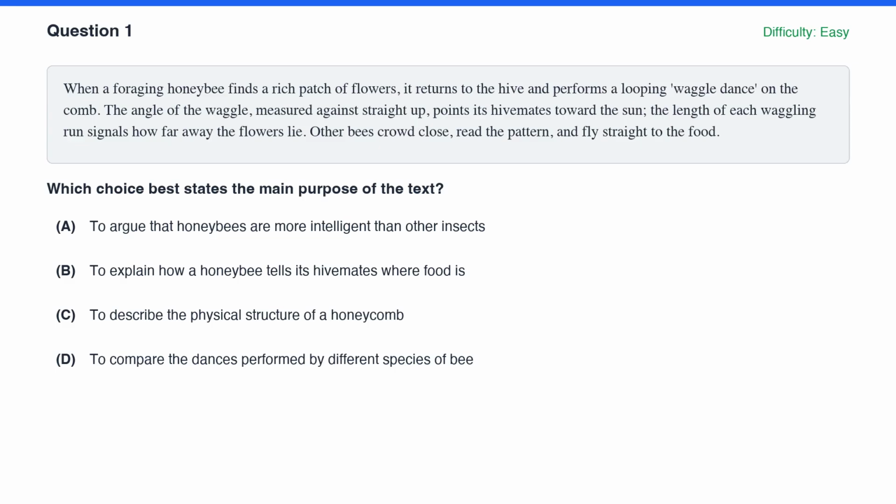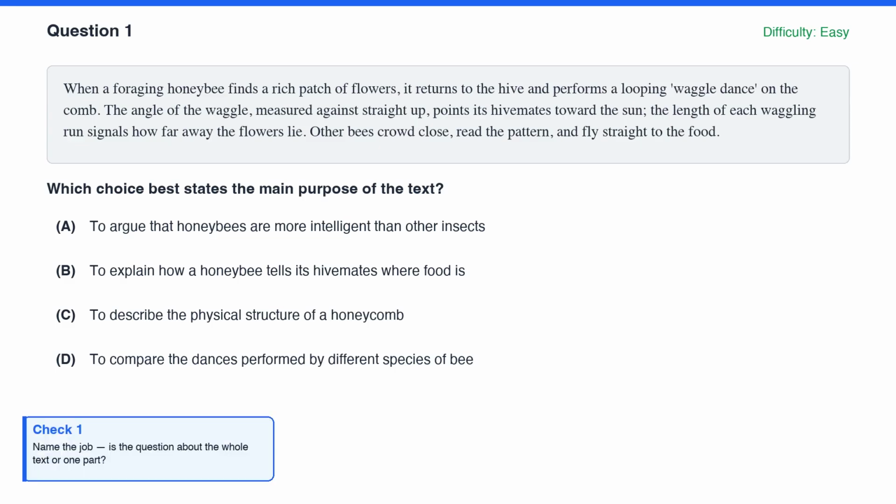Question 1, our warm-up. Check 1, name the job. The stem asks for the main purpose of the whole text, so our scope is the entire passage. Now say the author's move as a verb. The passage walks through the dance piece by piece. The angle points toward the sun, the length of each run gives the distance, and the other bees read the pattern and fly straight to the food.